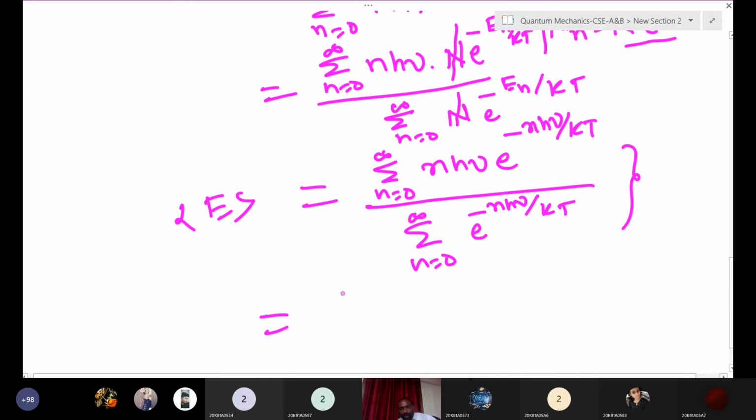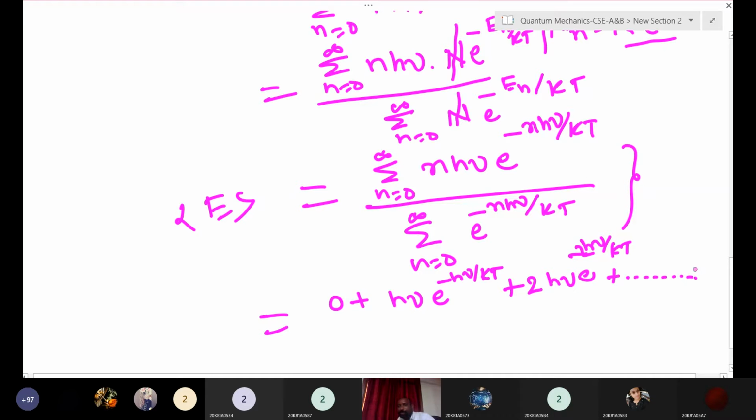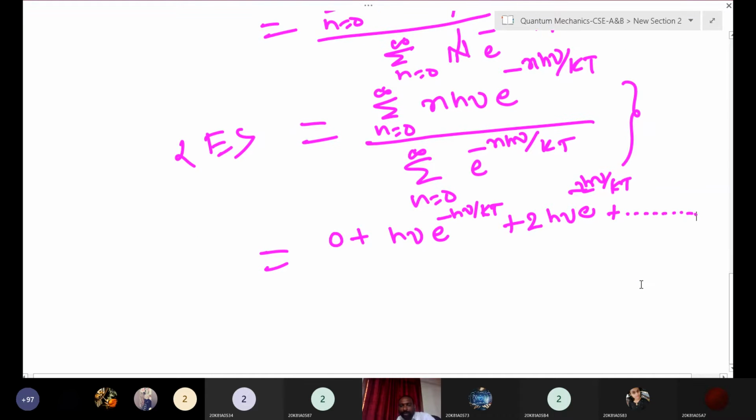Suppose n equals 0, what is the value here if you substitute n equals 0? Zero. Yes, 0. And next n equals 1, what is the value? h nu into e to the power of minus h nu by kT. Next 2h nu into e to the power of minus 2h nu by kT, like that it will continue up to infinity. In the denominator also the same thing.